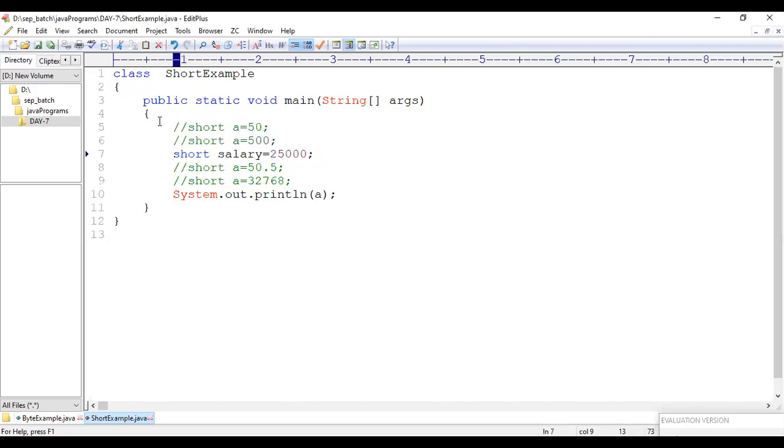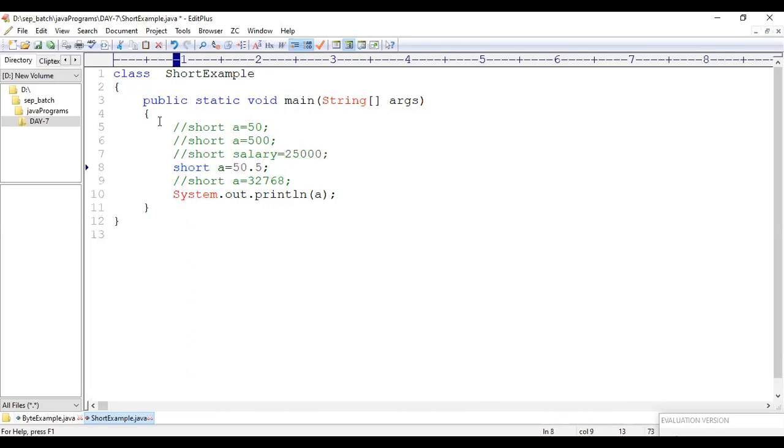And let me compile this one. 25,000. If I take 25,000, it says cannot find symbol A. Let me go back, sorry. I've taken it as salary, so it is holding me. I would like to tell this one particular as the salary. Let me compile this and execute this. So 25,000 also it is taking. No worry. I would like to tell it as A, and let me comment this as well.